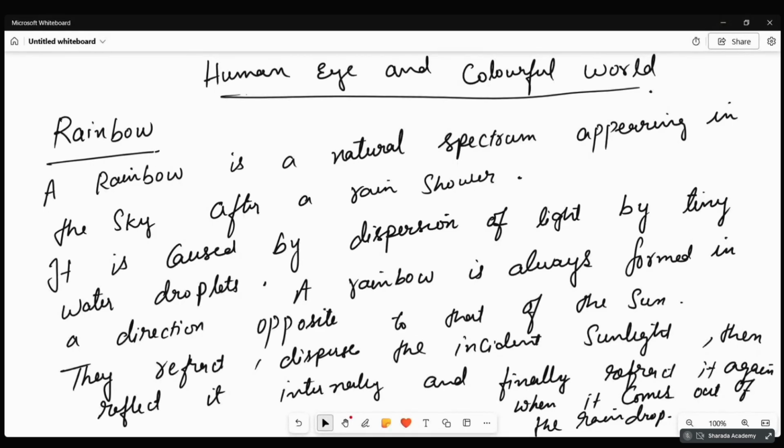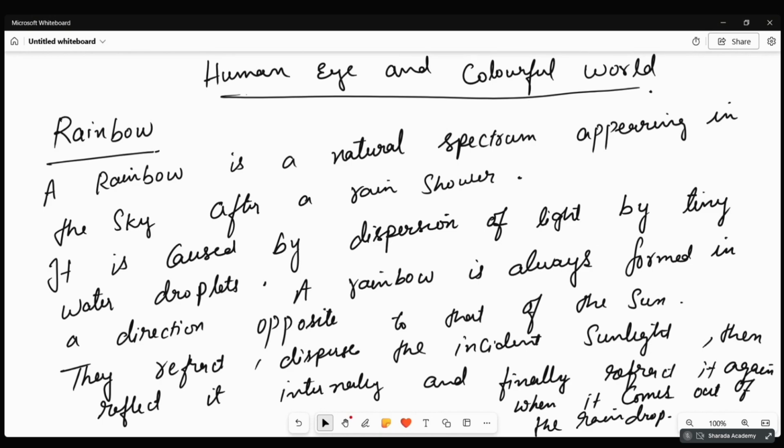The first refraction is due to light going from air to water droplet. Inside the water droplet there is total internal reflection. After that, again there will be a refraction when light comes out from the water droplet, that is from water to air. Correct? So there again there is a refraction.